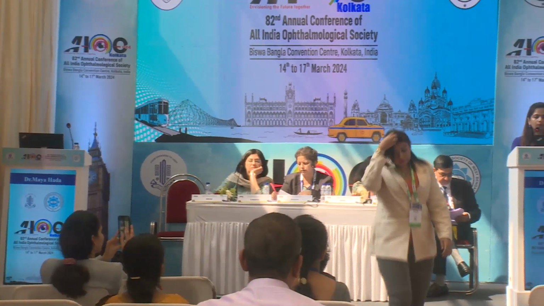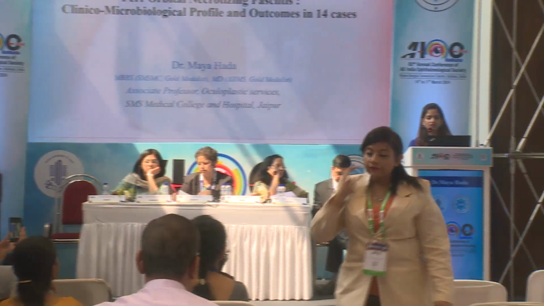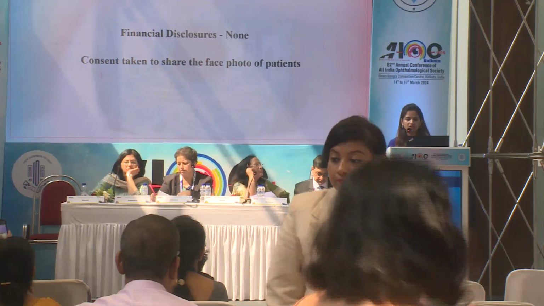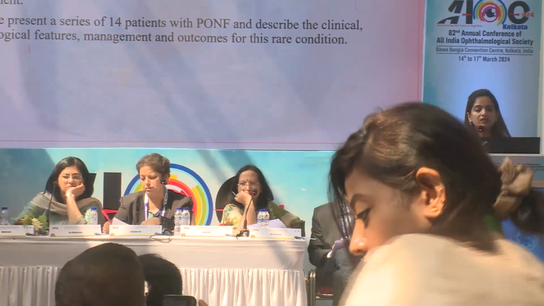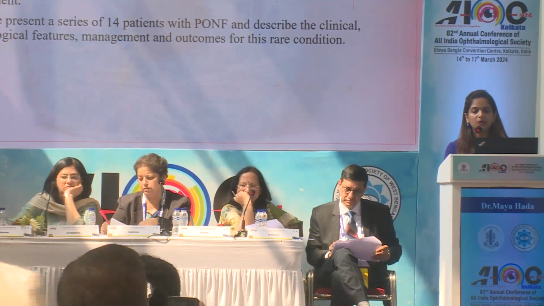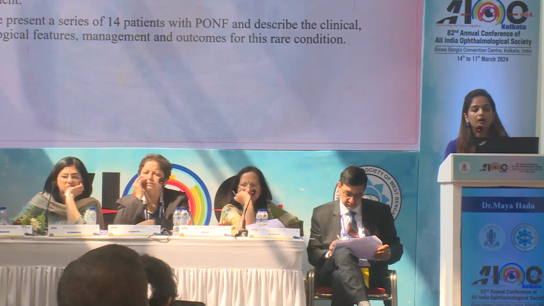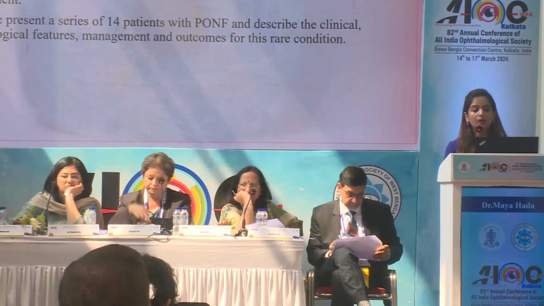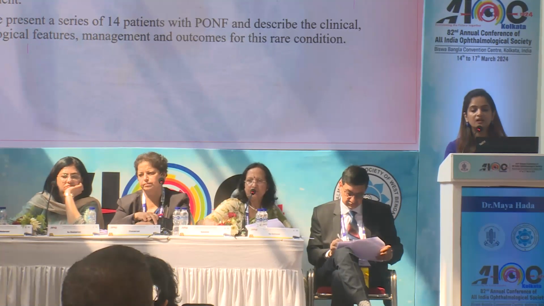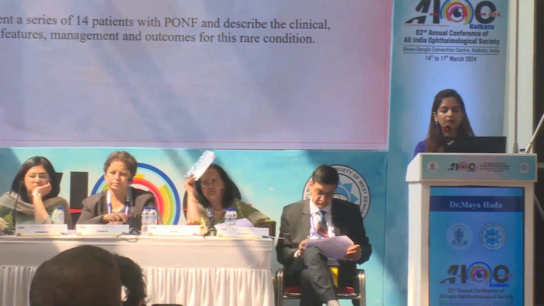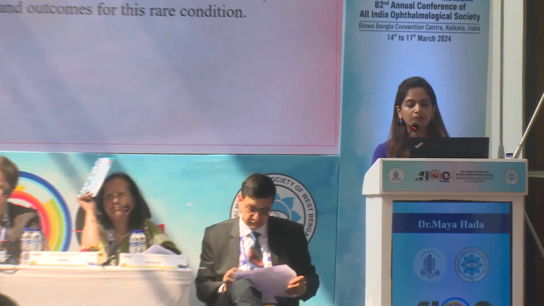Presenting the clinico-microbiological profile and outcomes in 14 cases of periorbital necrotizing fasciitis, no financial disclosures to make. Necrotizing fasciitis is basically a life-threatening infection of subcutaneous tissue that mainly affects the limbs or abdominal wall. Occurrence of NF at the periorbital region is very rare, and the incidence is 0.24 cases per million per annum in a UK study. So here we present 14 patients of PONF and describe their clinico-microbiological profile.